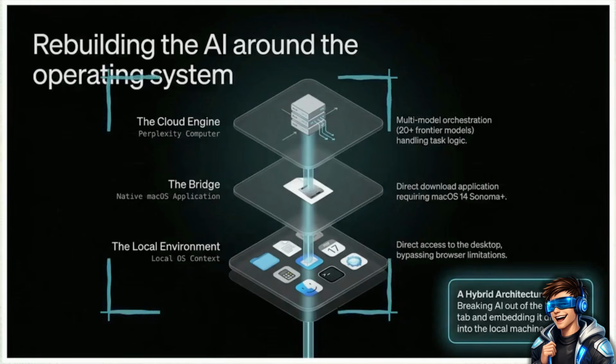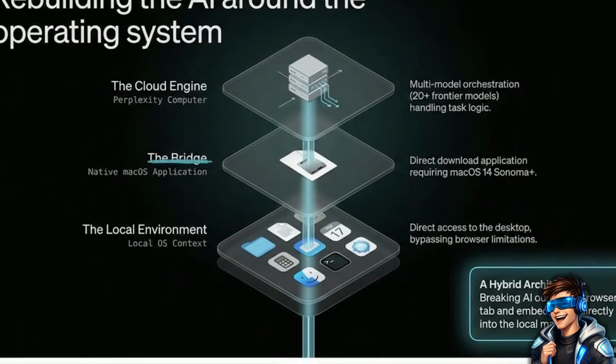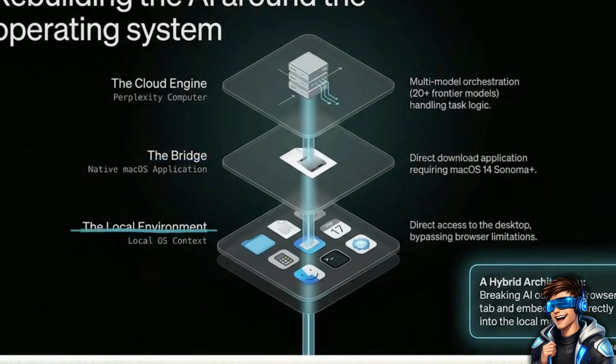We can see how this operates by looking at this three-layered stack. At the top is the cloud engine, where frontier models handle complex orchestration remotely. The middle tier acts as a bridge, translating instructions. Finally, the local environment interacts straight with your desktop.